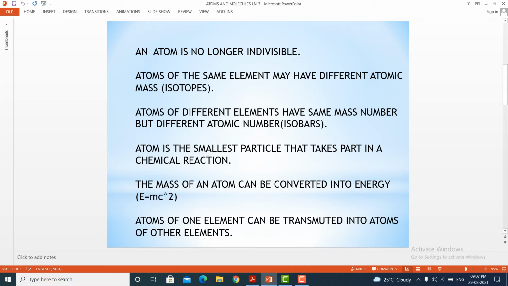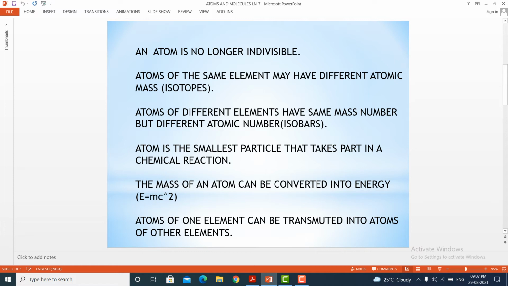Now, the most important thing, an atom is the smallest particle that can take part in a chemical reaction. When a chemical reaction takes place between two different elements, actually atoms are involved. According to Einstein mass energy relationship, mass of an atom can be converted into energy.